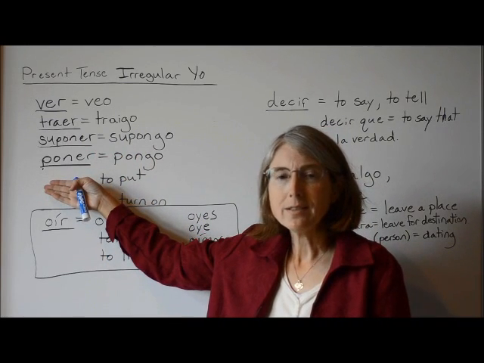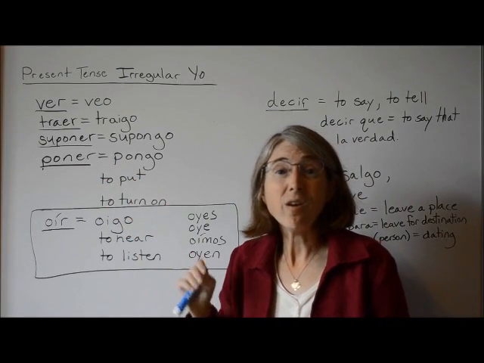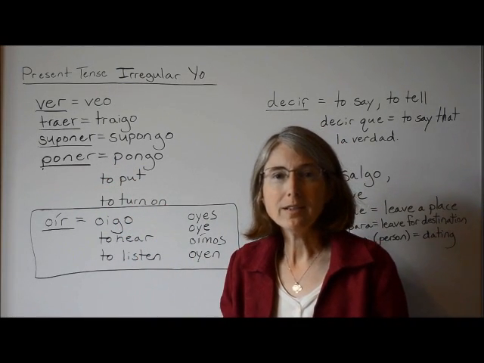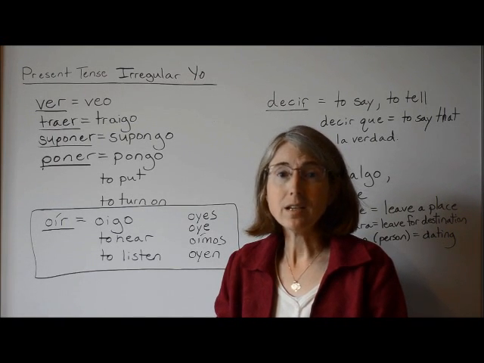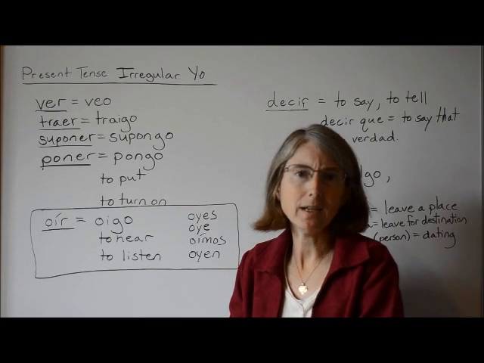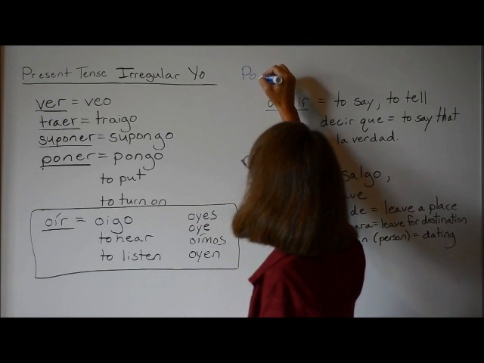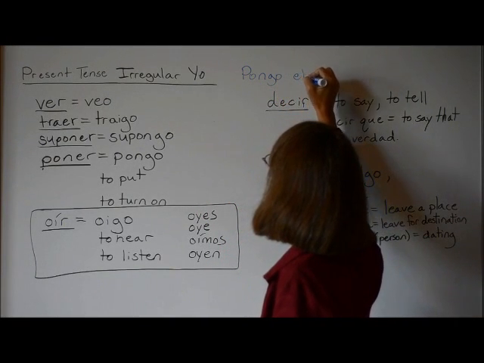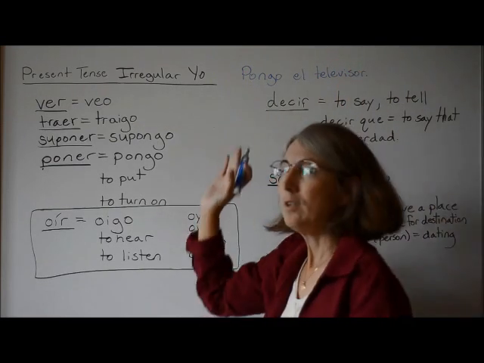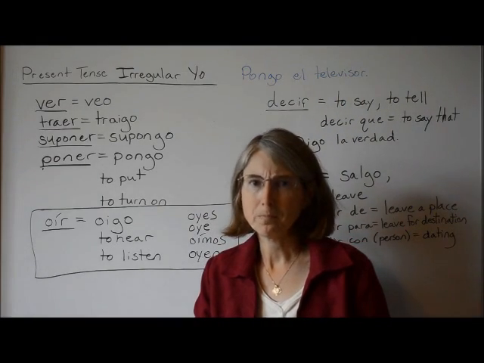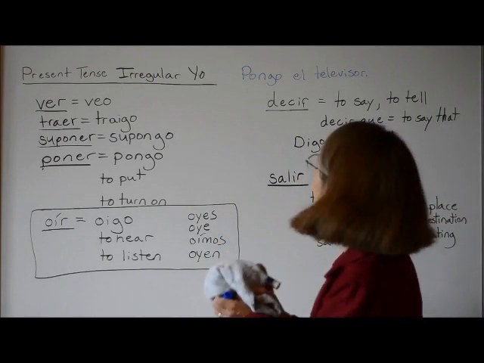Poner, to put, the yo form is pongo, I put. Poner can also mean to turn on. So if you wanted to say, I turn on the television, you'd say, yo pongo el televisor. That means I turn on the television. Poner la luz means to turn on the lights. Pongo la luz, I turn on the lights.